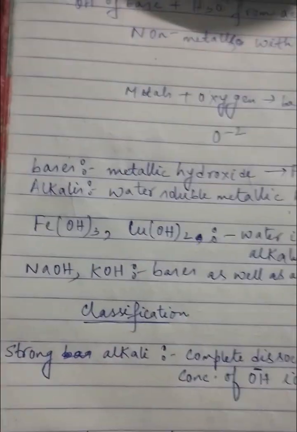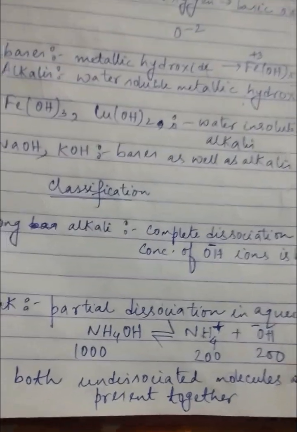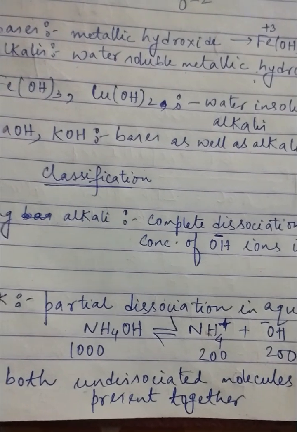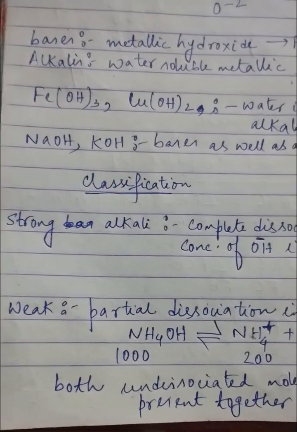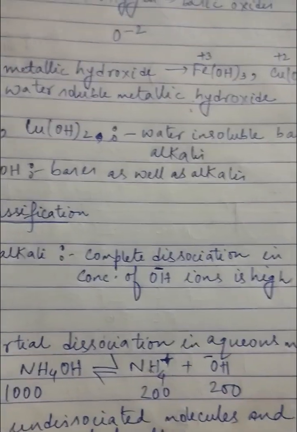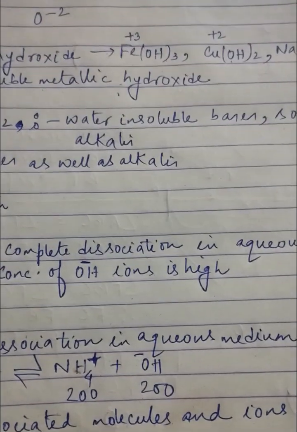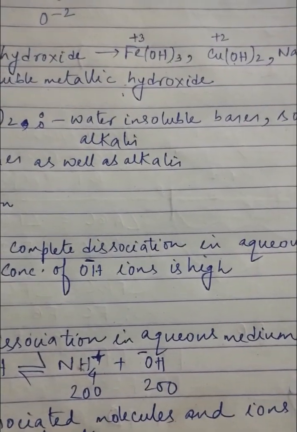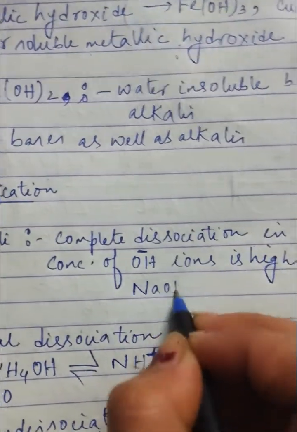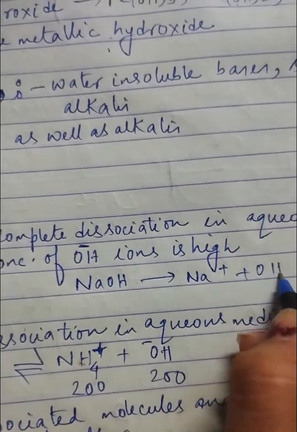Now classification of bases. The first classification is based on the strength. Based on strength, just like you have read in acids, acids can be strong acids, can be weak acids. Like that, alkalis can be strong as well as weak. So alkalis which undergo complete dissociation in aqueous medium, that means when they are dissolved in water, they will completely break down. For example, if I take NaOH, it will break down completely, Na plus OH minus.